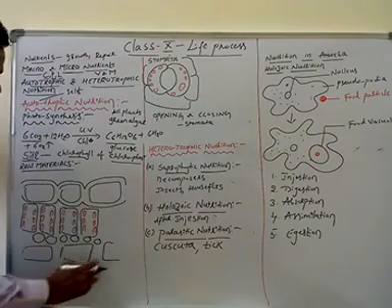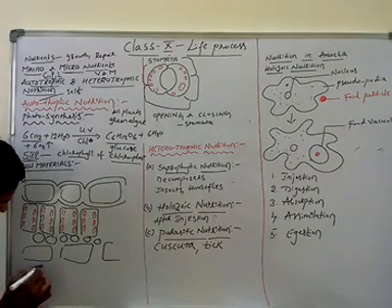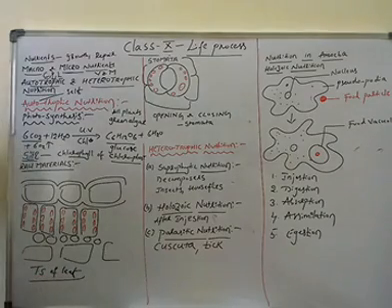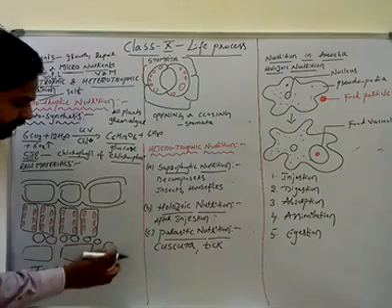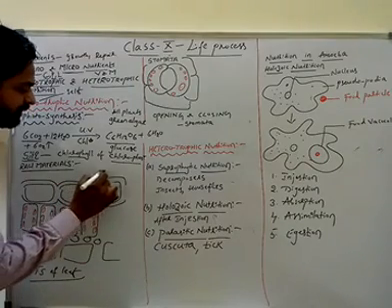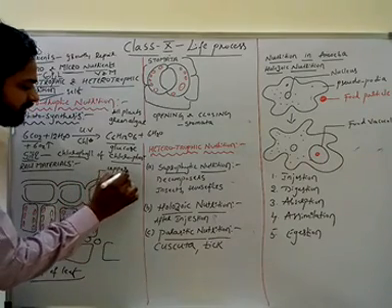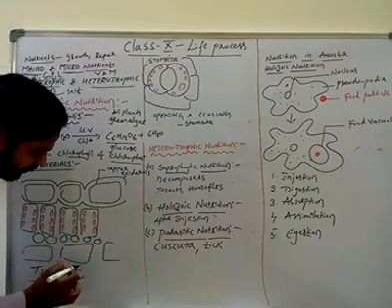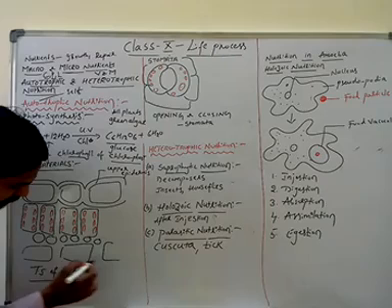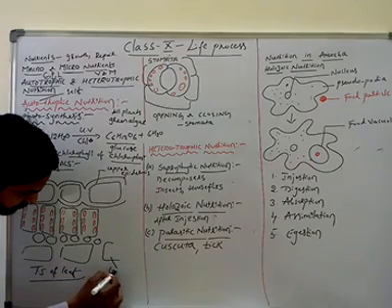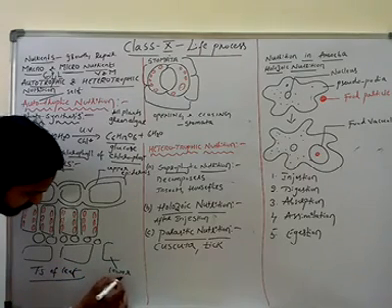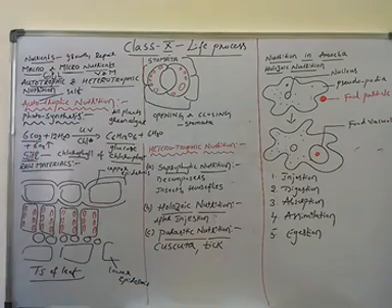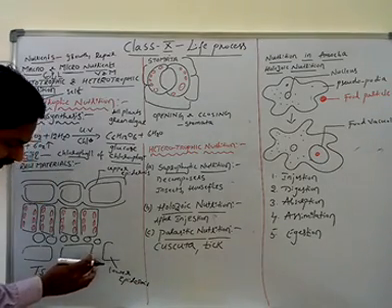If you see the transverse section of the leaf, the TS of leaf, it is made up of upper epidermis and lower epidermis. The lower epidermis has gaps.